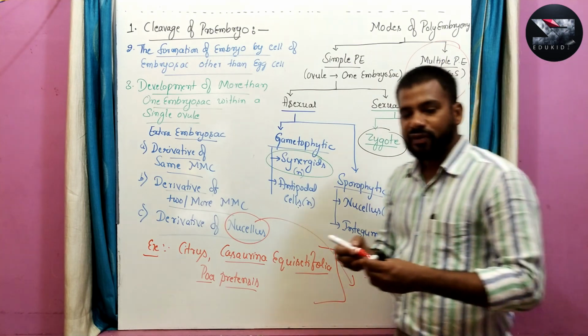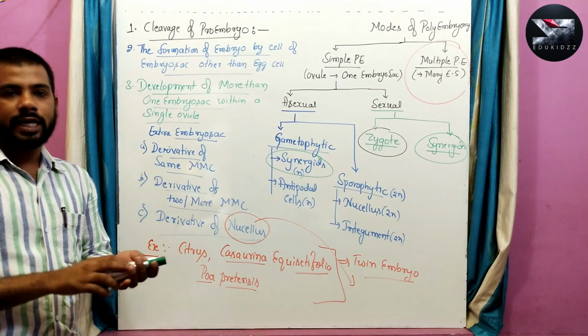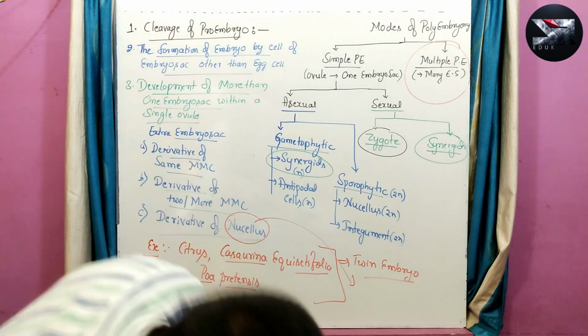polyembryony. And next, finally, the fourth type of polyembryony: the activation of some sporophytic cells of the ovule.